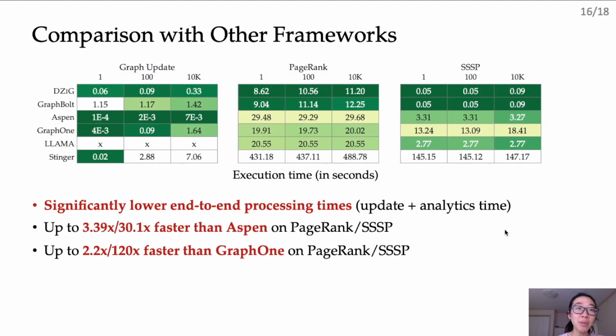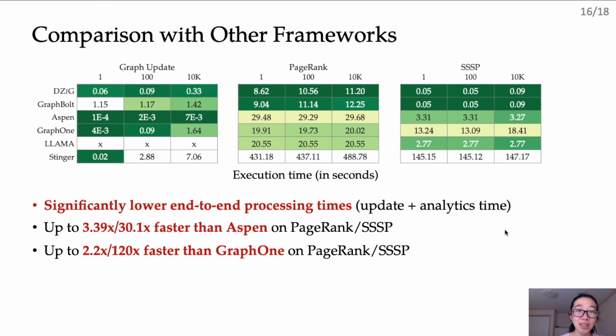Finally, we compared the performance of DZIG with other streaming graph processing solutions, including Aspen, Graph1, Llama, and Stinger on PageRank and the shortest path benchmark. Since these systems focus only on graph mutation times, they do not have any incremental processing support, like GraphBolt or DZIG. So here, I am also showing the execution times separately for the graph mutation phase and the analytics phase. When it comes to end-to-end processing, incremental processing in the analytics phase is much more important than just graph mutation, and that is why DZIG and GraphBolt significantly outperform all of these systems.